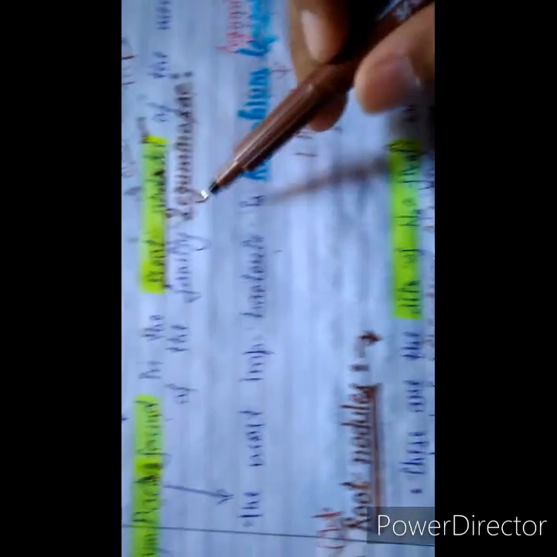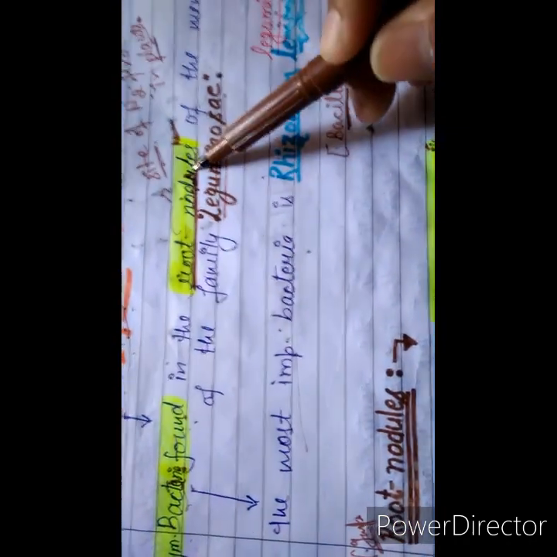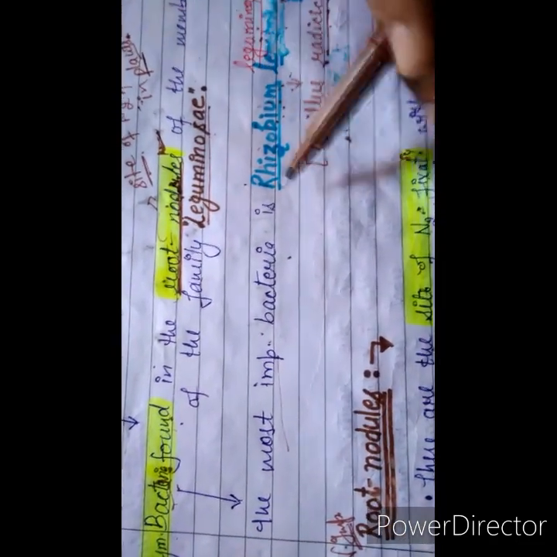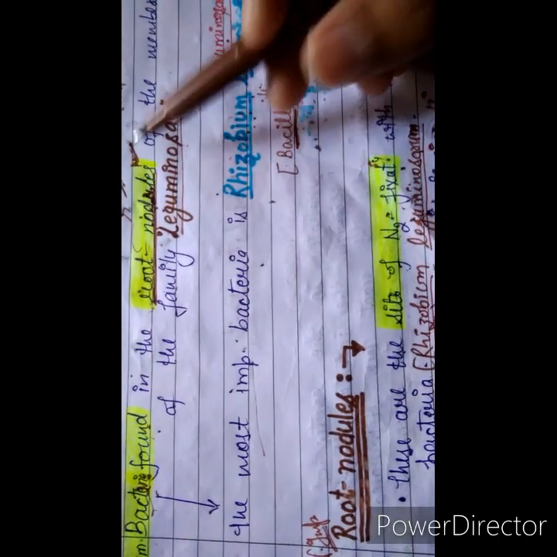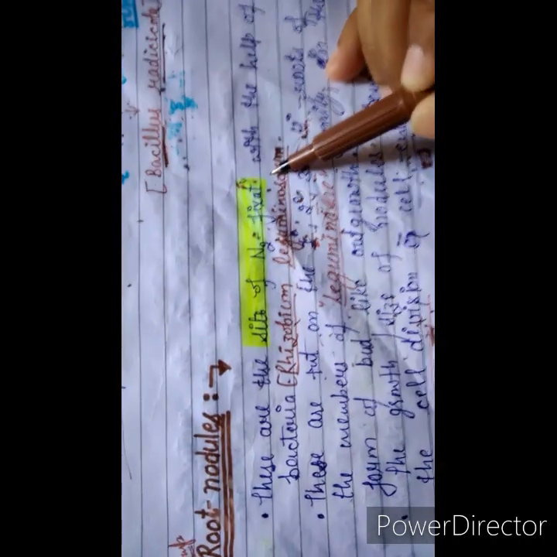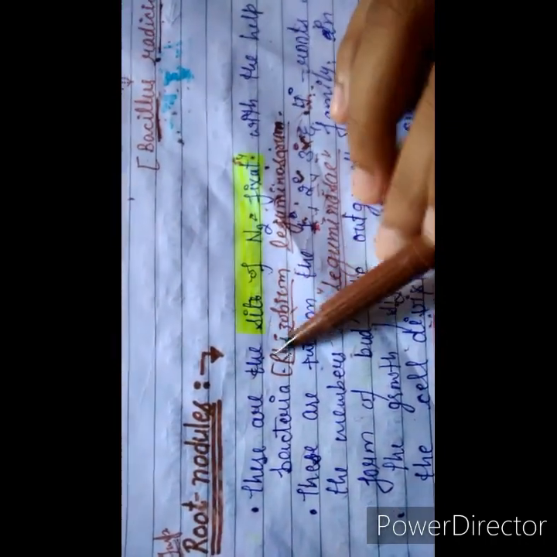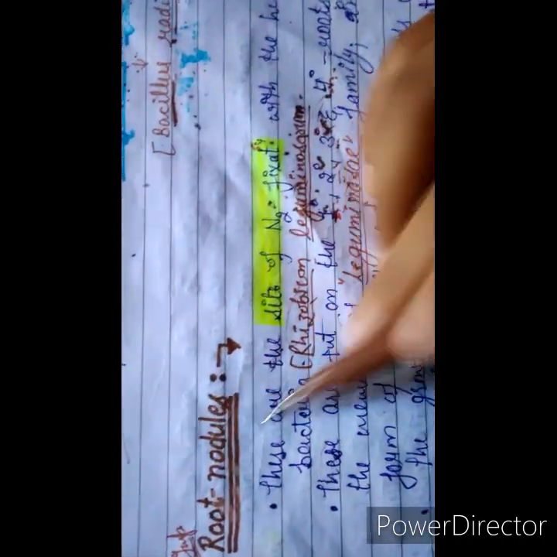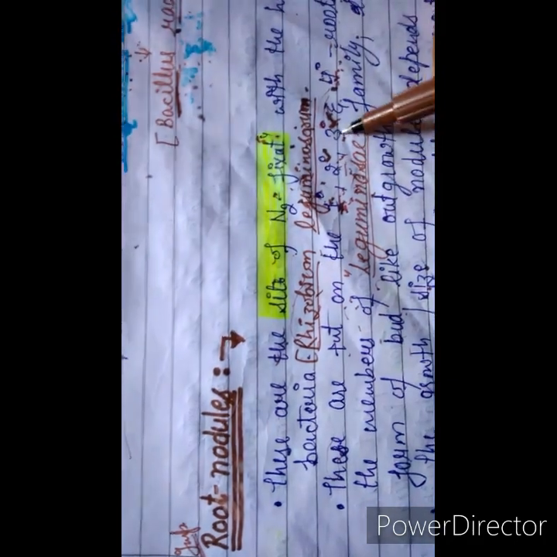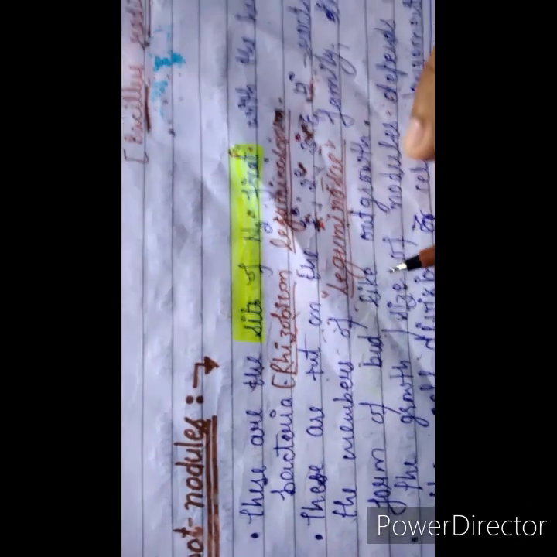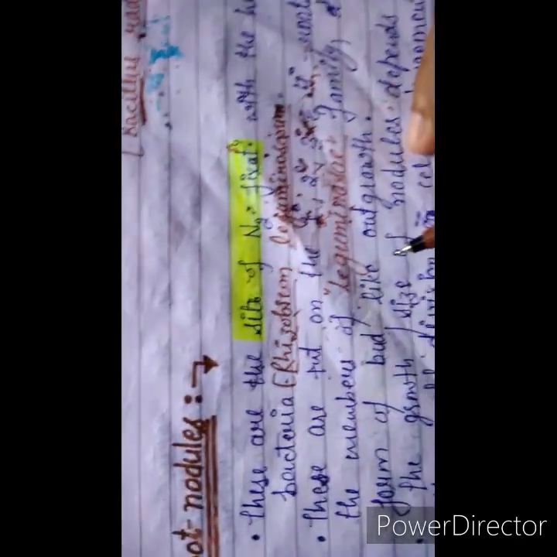So firstly we will discuss the root nodules. What are the root nodules? What is the role of the root nodules in nitrogen fixation, and how does the Rhizobium enter the root cortex and form the root nodules? Root nodules are the site of nitrogen fixation with the help of the specific bacterium Rhizobium leguminosarum. These root nodules are present on the primary, secondary, tertiary and quaternary roots of members of the Leguminosae family, and they form a bulging or swelling-like appearance.